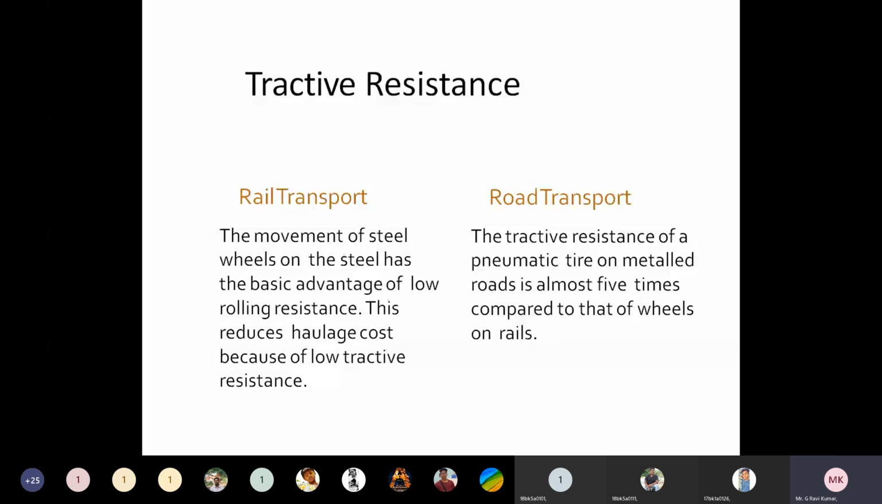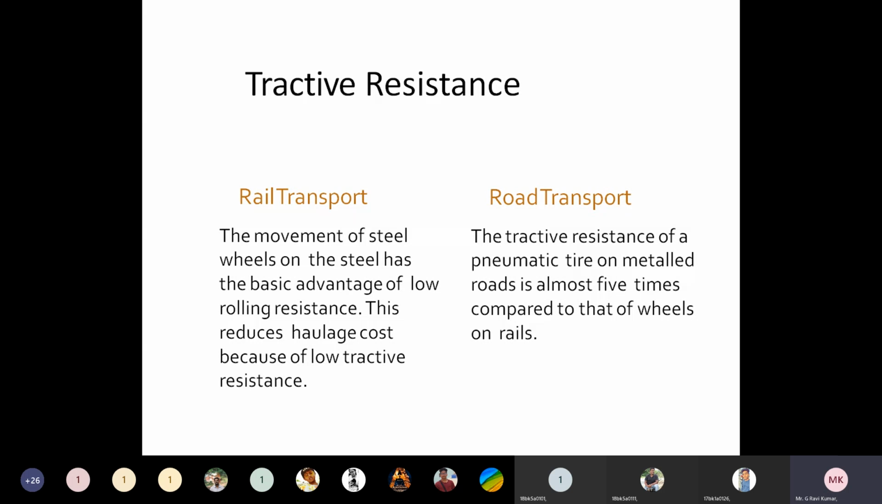And when we take rail transport, there should not be much friction between rails and wheels, because the movement of steel wheels on steel rails has the basic advantage of low rolling resistance. It means there should be very little friction between the wheels and the rails in the case of railway transport. But coming to road transport, there should be some friction between the wheels of the vehicle and the surface of the road. So that is the main difference between rail transport and road transport.